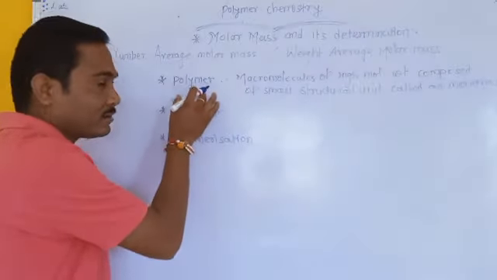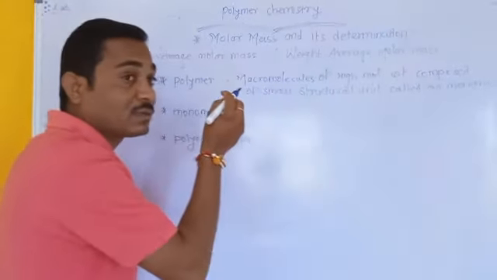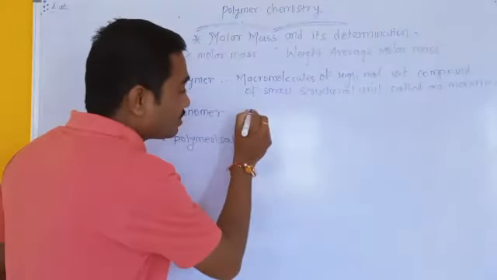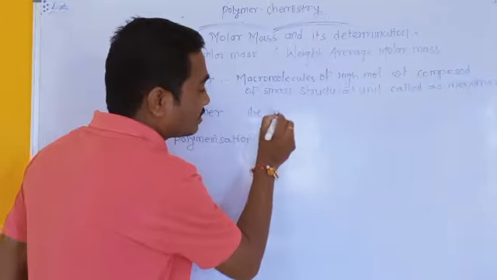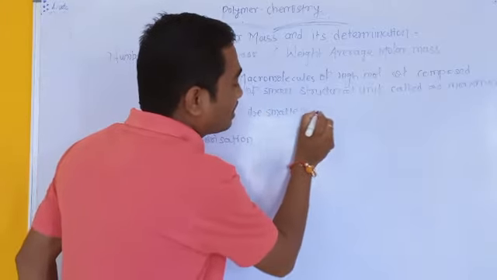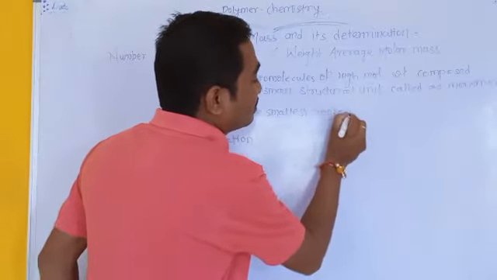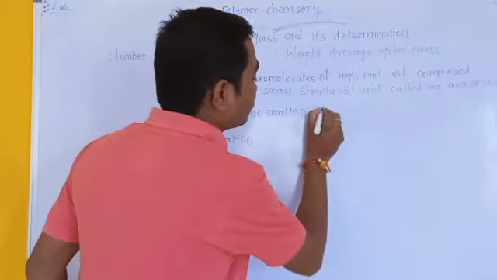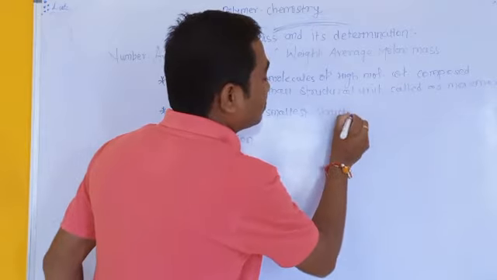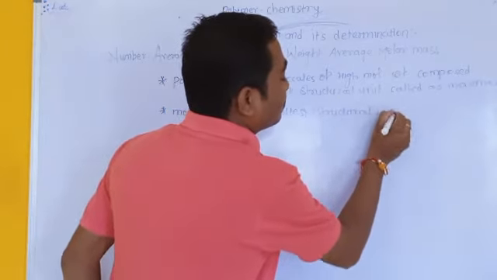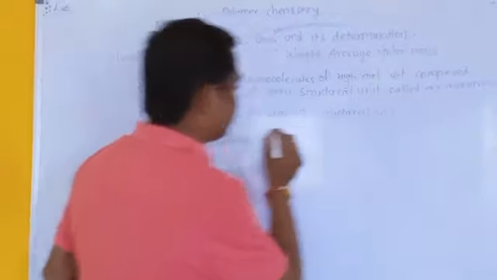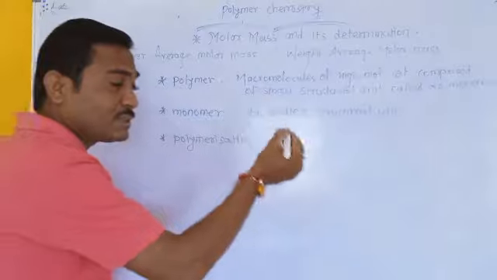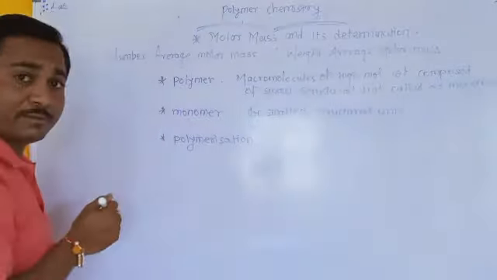यानी कि पॉलीमर ये मोनोमर से बने होती है. अभी देखेंगे मोनोमर क्या है. The smallest repeating structural unit. These monomers are the smallest structural units which repeat again and again to form a polymer.